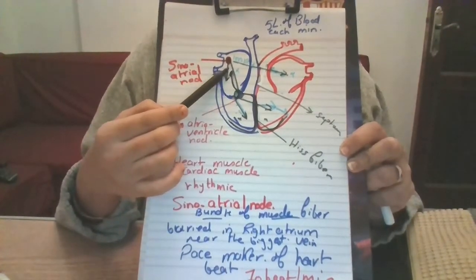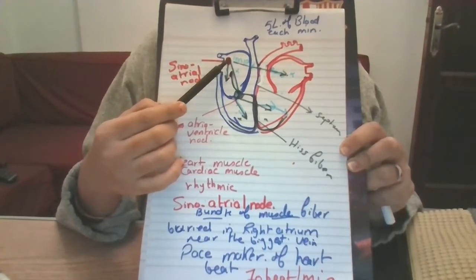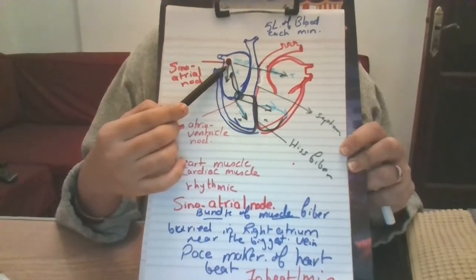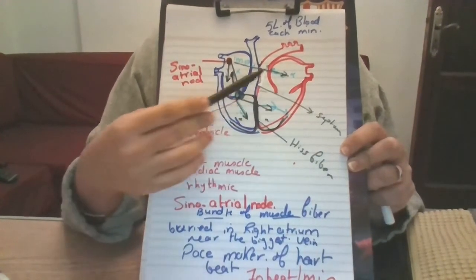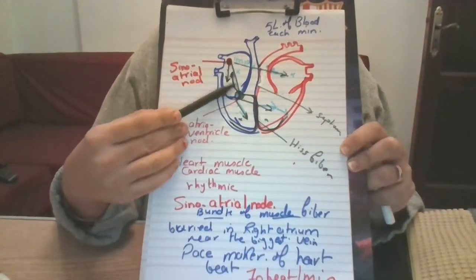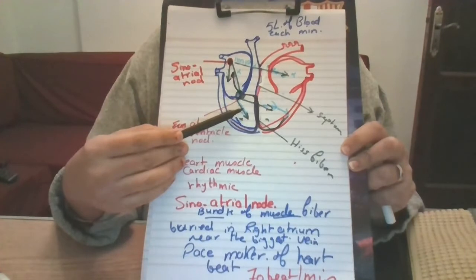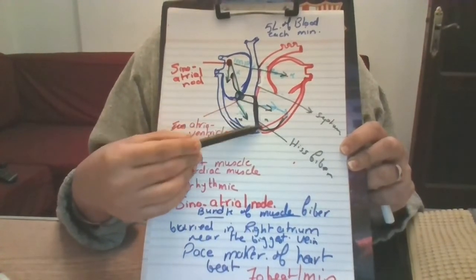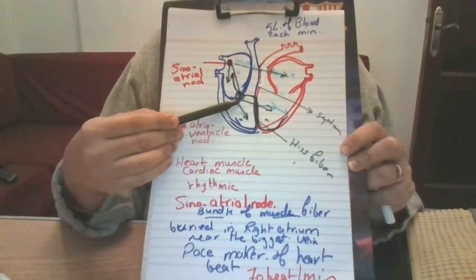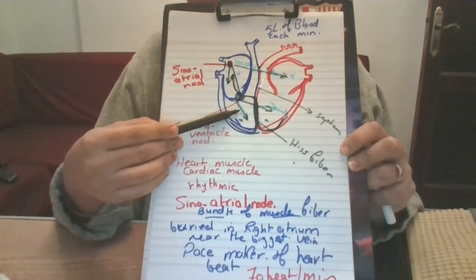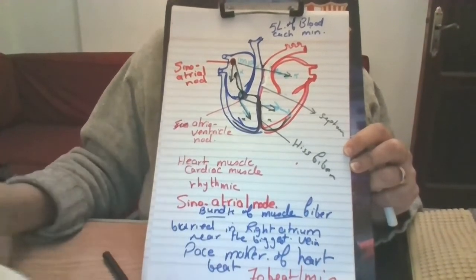Let's repeat it again. There is something called the sinoatrial node. What is the sinoatrial node? It's a bundle of muscle fiber, buried in the right atrium near the biggest veins, the superior and inferior vena cava, sending electric impulses to the two atria. The two atria will contract, and then it sends an electric impulse to the atrioventricular node between atrium and ventricle, causing spreading of the impulses to the Hess fiber. The Hess fiber is found in the septum between the left side and the right side, causing the wall of the two ventricles to contract. Okay, and this is the way the heart beats.